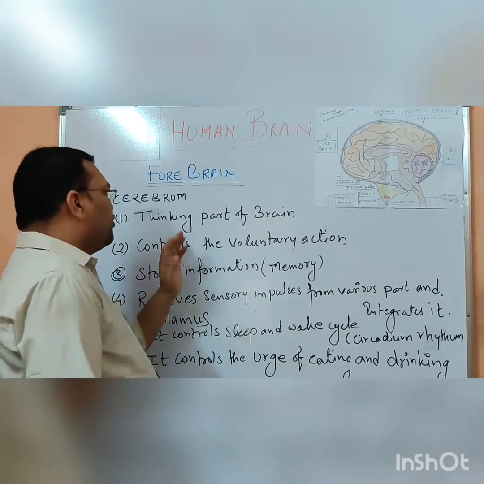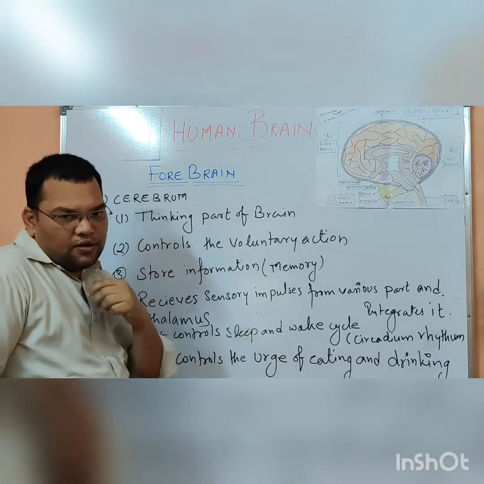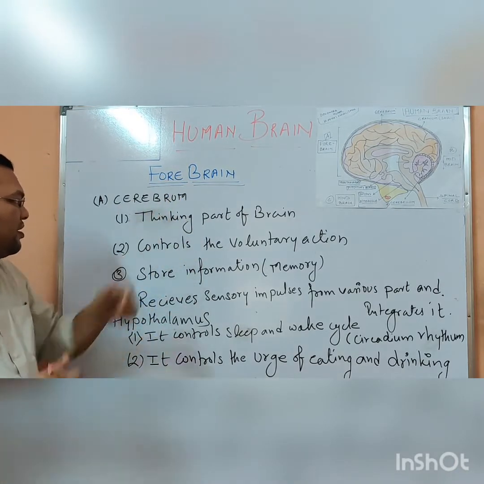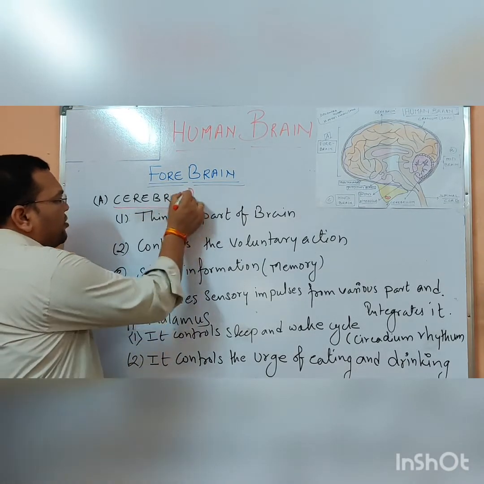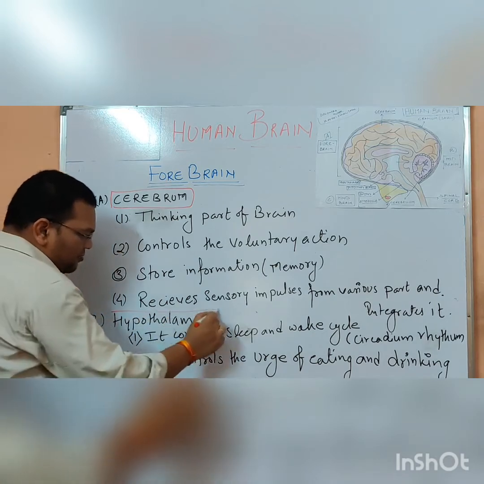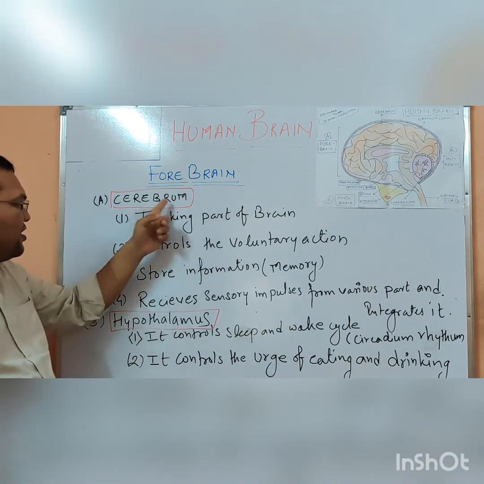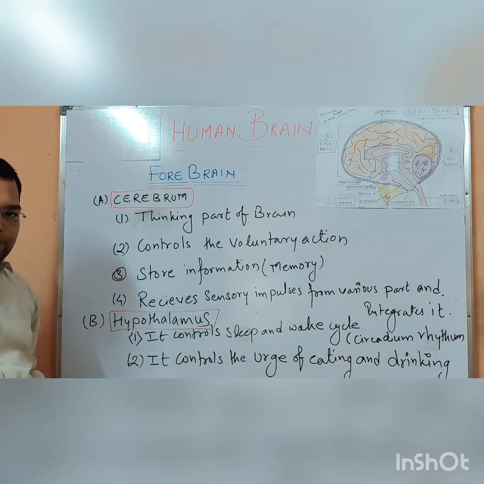Now the function of the forebrain. I divided the forebrain into two parts. The first is the cerebrum and the second is the hypothalamus.